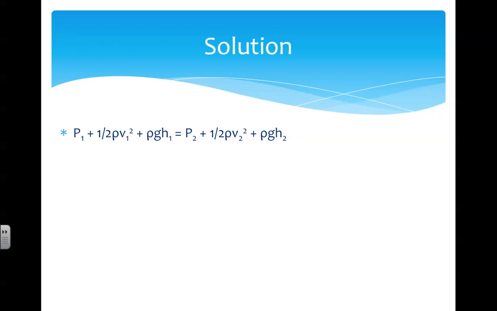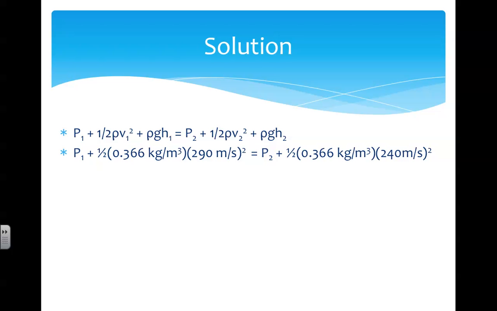We'll begin with Bernoulli's principle since we are working with fluids in motion. We can cancel the rho gh terms out of our equation because the height difference between the top and bottom of the wing is negligible. Plugging in the density of air at the altitude of 11,000 meters and the speed of air above the wing, then the density of air and the speed below the wing, we see that there are two unknowns.